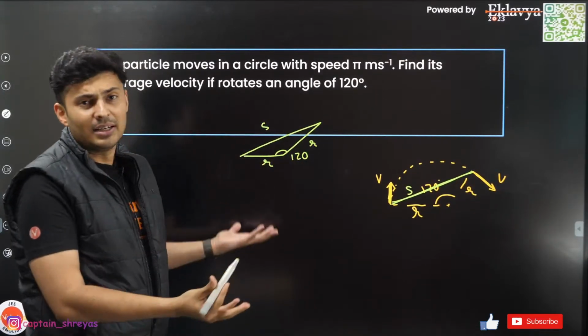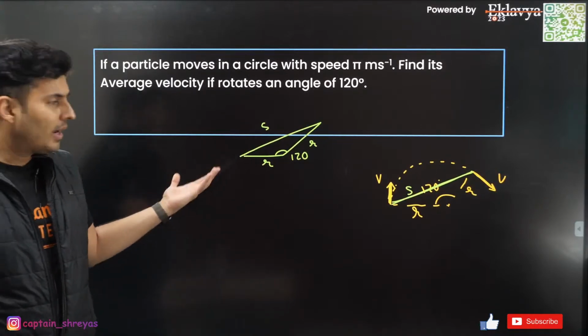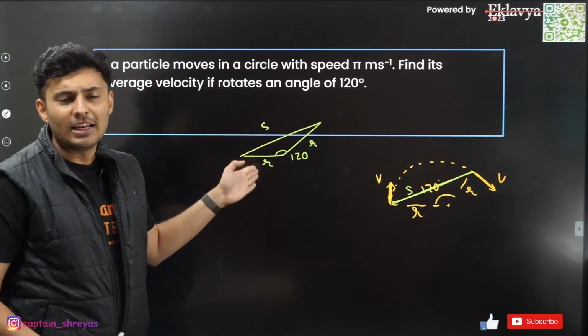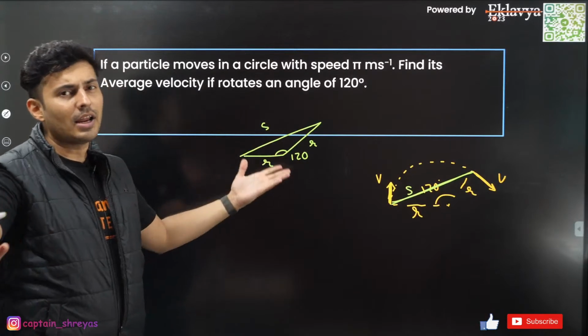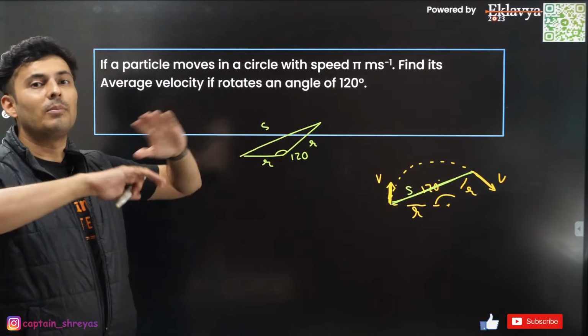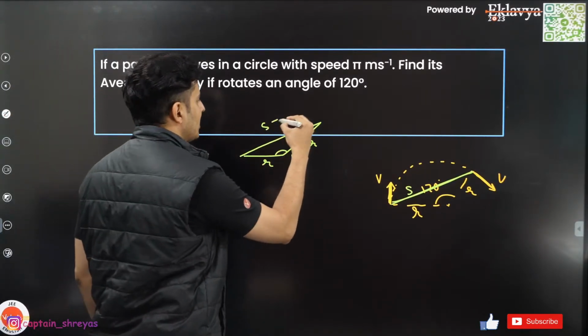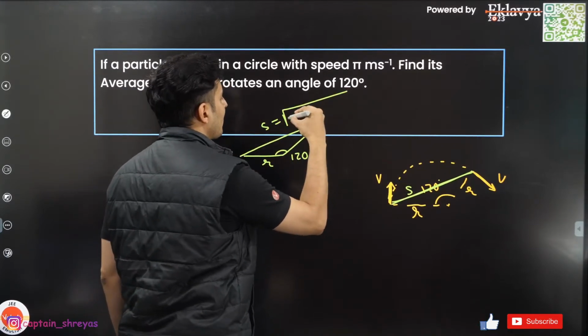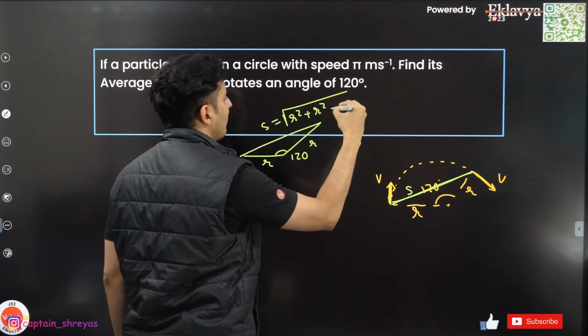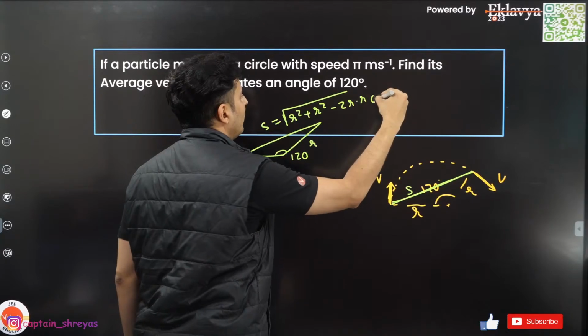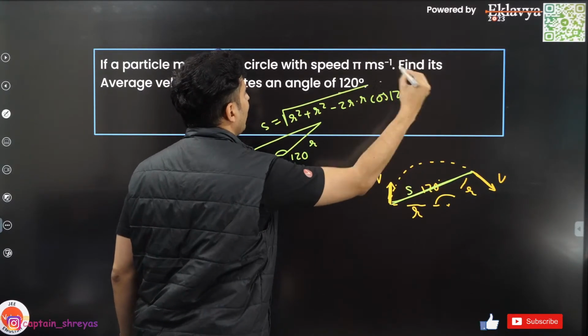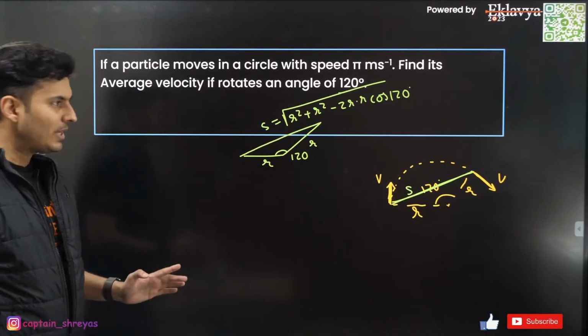You can find it out using cosine rule, or you can drop a perpendicular, use sine, cos, trigonometry also and find it out. It's completely up to you. So I can just use basically root of r square plus r square minus 2r into cos of 120 also. So that's how you can find a displacement.